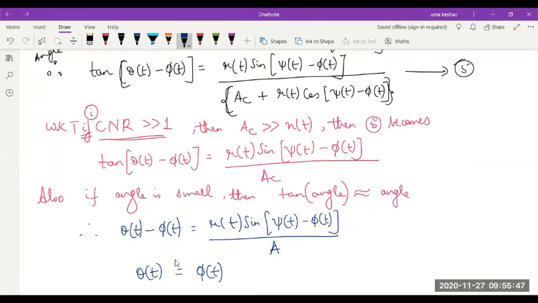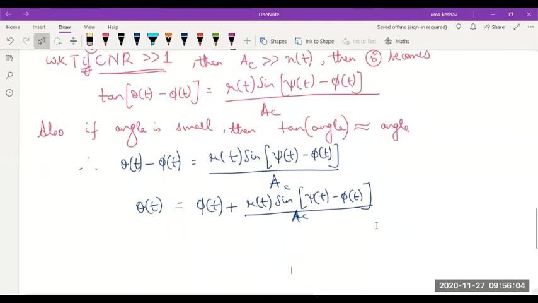I'll bring phi of t to the other side. Minus becomes plus: R of t sine of psi minus phi divided by AC. Okay. So this is one part of the simplification. Again, I can simplify it one more step. Sorry, what's the equation number? 6.